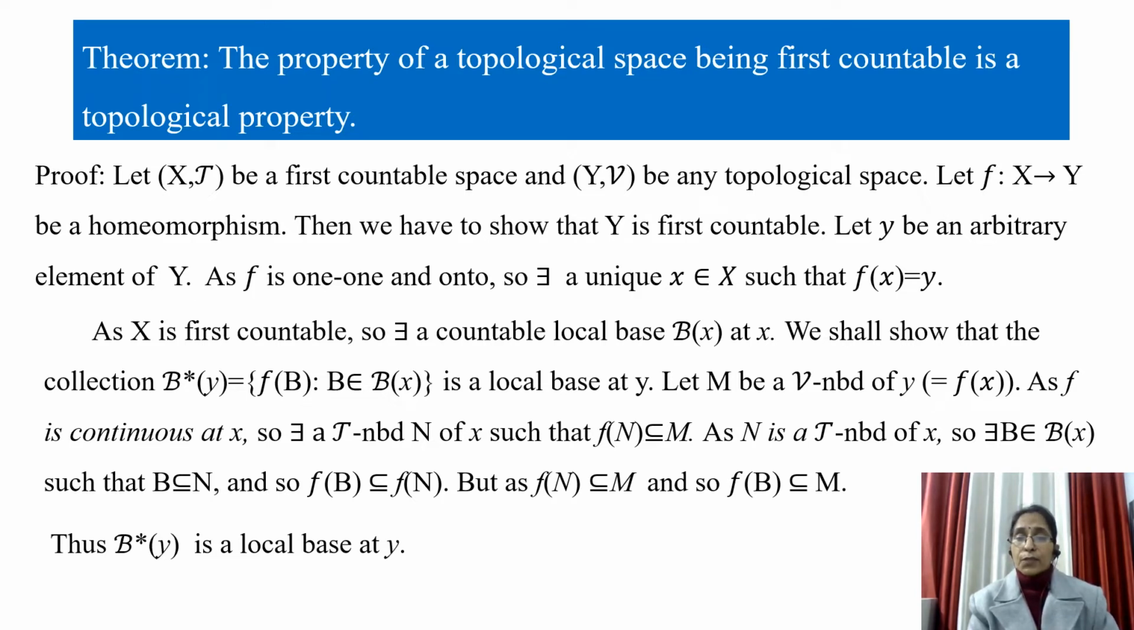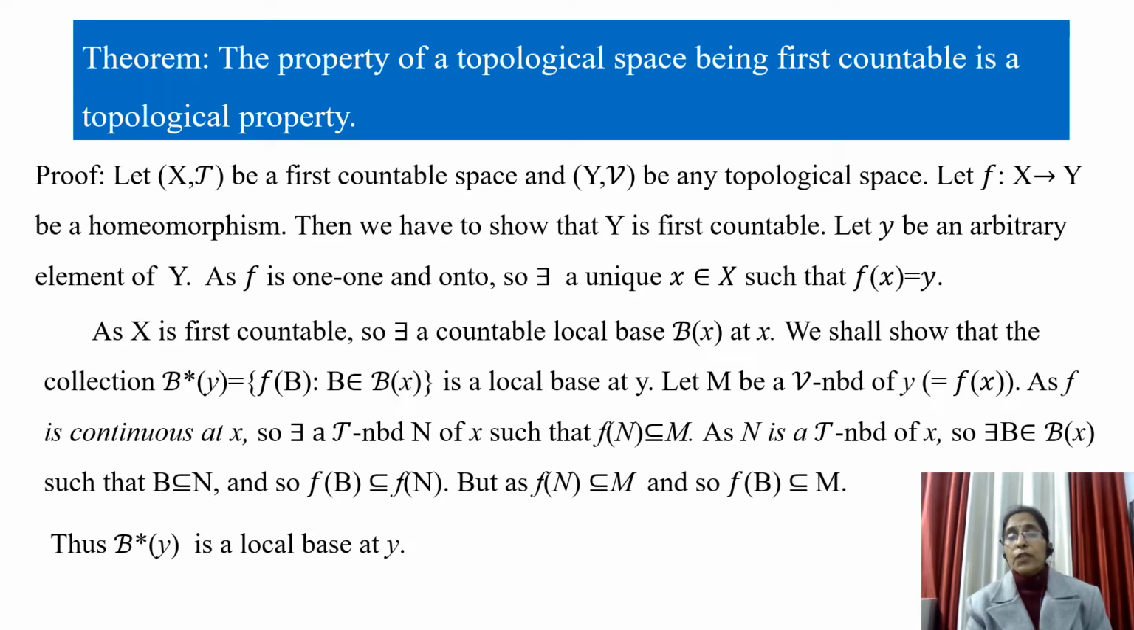Since x belongs to space X and space X is first countable, there exists a countable local base, say B(x), at x. We shall show that the collection B*(y), which consists of the f image of every member of the local base B(x), is a local base at y. So we have to show that B*(y) is a local base at y.